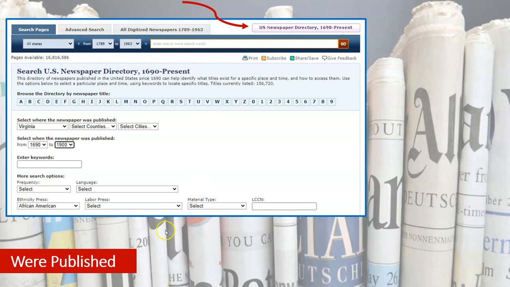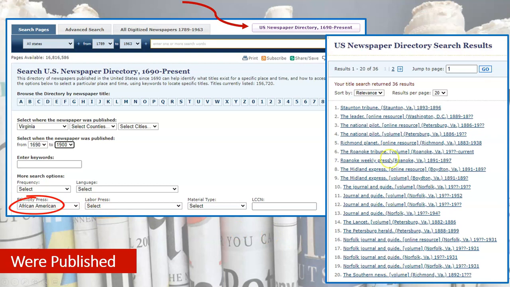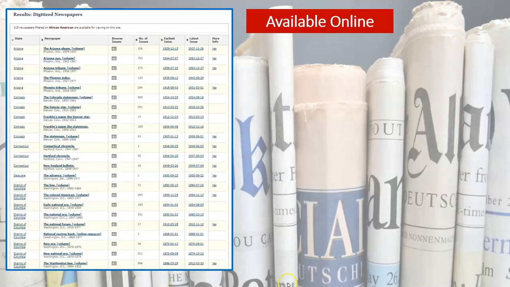This is going to tell you what was published, or as I put here, were published newspapers, so that you can pick a location, you can pick a time period. In this case, I identified African American newspapers. And then we get a listing of those. 36 results happened. So these just tell us that these newspapers have been documented to have surviving physical archives.